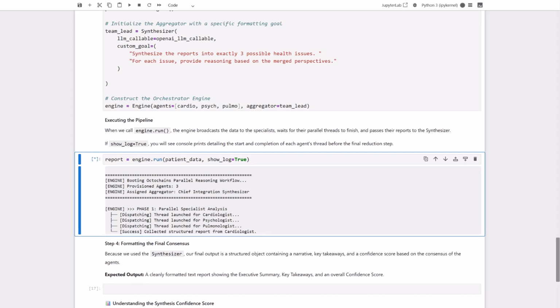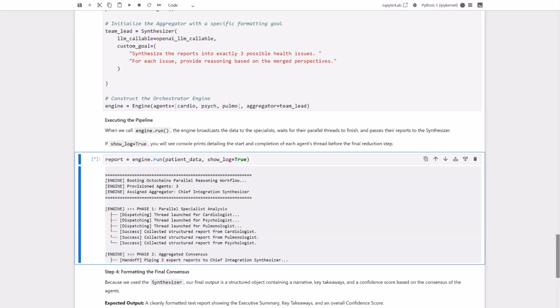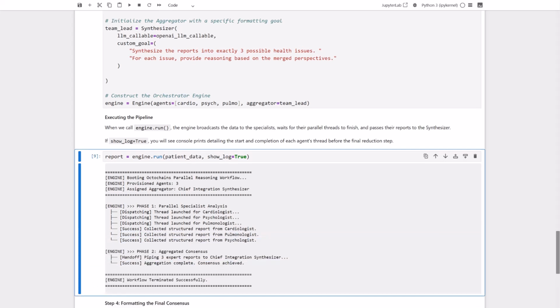So as you can see, during phase 1, the engine dispatches 3 separate parallel threads: 1 for the cardiologist, 1 for the psychologist, and 1 for the pulmonologist. Notice how they are launched simultaneously. They are analyzing the exact same patient data, but doing so in complete isolation to prevent any logical contamination or groupthink. As each parallel thread finishes, the engine successfully collects their independent structured reports.